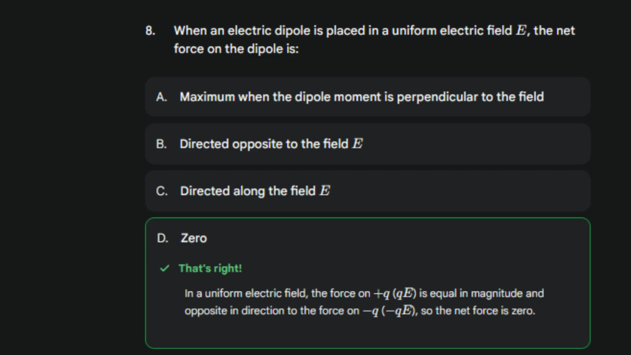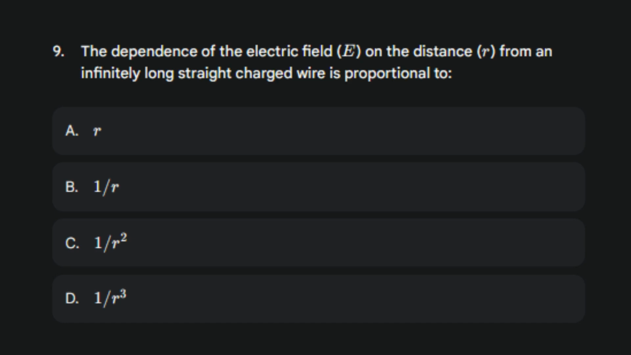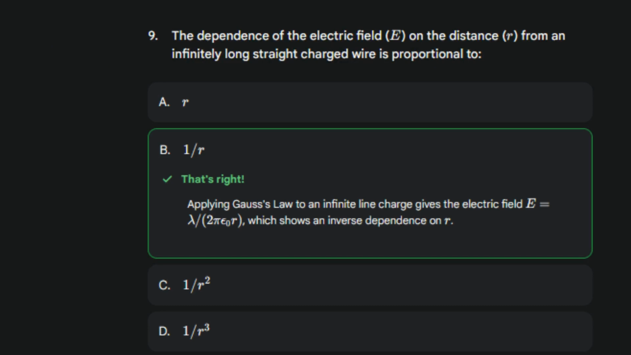anyway it's just practice to make you fast. Ninth one, it says, the dependence of the electric field, E, on the distance, r, from an infinitely long straight charged wire is proportional to. Yes, the answer is 1 upon r, it means option B is correct one. We will suggest you to memorize the formulas too, and practice how to derive it multiple times.